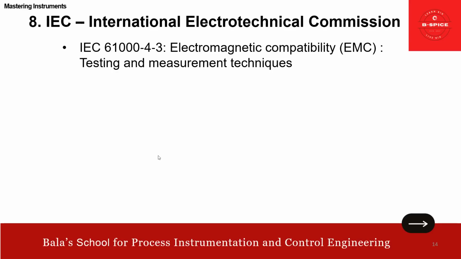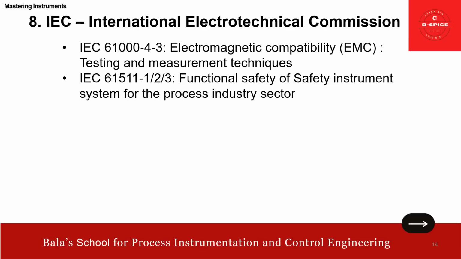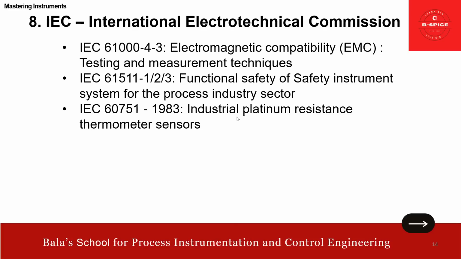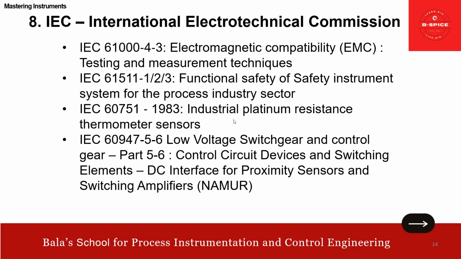Then a few more. IEC 61000 Part 4-3: electromagnetic compatibility, meaning testing and measurement techniques. Then, of course, this one we already covered: 61511-1, 2, 3, functional safety. Then 60751 talks about the industrial platinum resistance thermometer sensor. Another one is related to electrical: 60947 Part 5-6 talks about low voltage switchgear and control gear. Basically it focuses on control circuit devices and switching elements, all these actually.